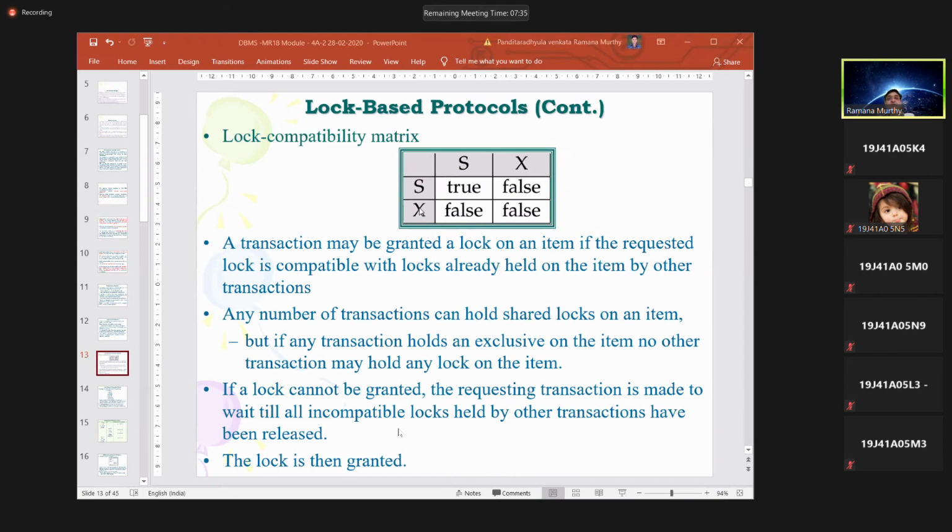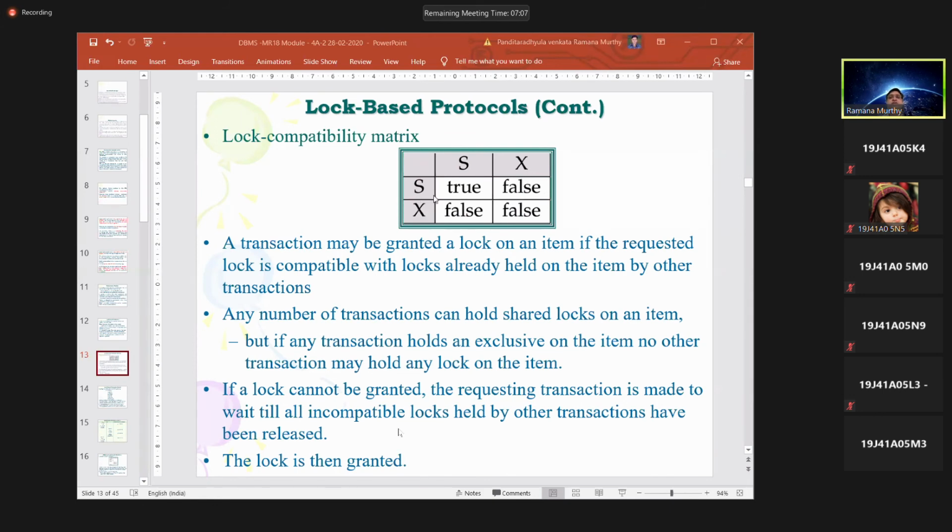But at the same time, when the horizontal transaction has obtained an exclusive lock on this variable, that means it is about to modify. It has not modified at this time, but it may modify the value. Once it has decided to modify, sometime later also, you should not allow others to read, because this value is going to be modified.